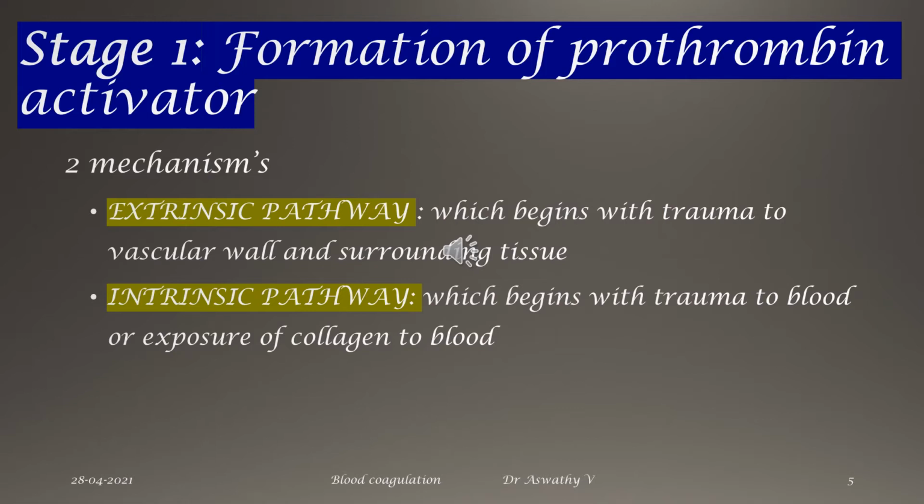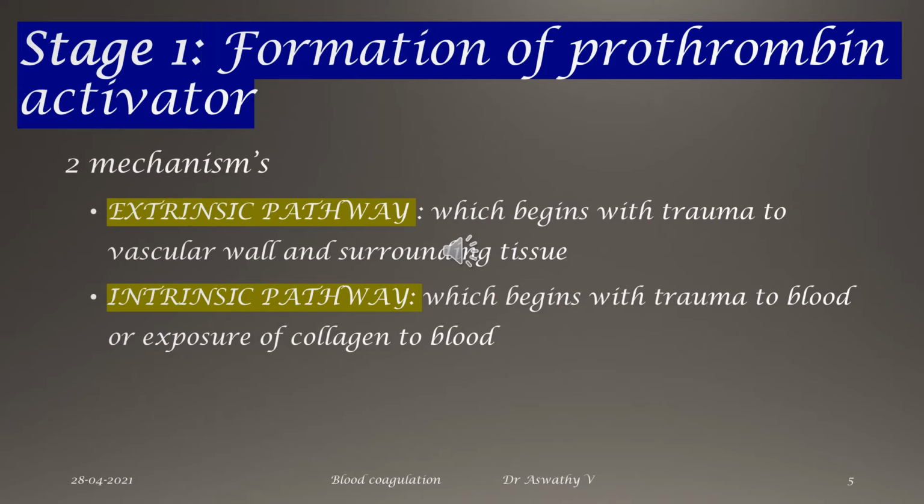which begins with trauma to blood or exposure of collagen to blood. So you have already studied that when collagen is exposed, platelets get activated. Platelets have some receptors in their membrane. This receptor will get attached to the collagen, which will give rise to adhesion, aggregation and agglutination of platelets.